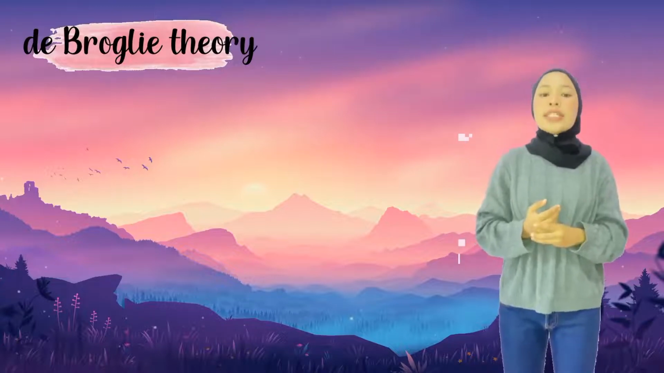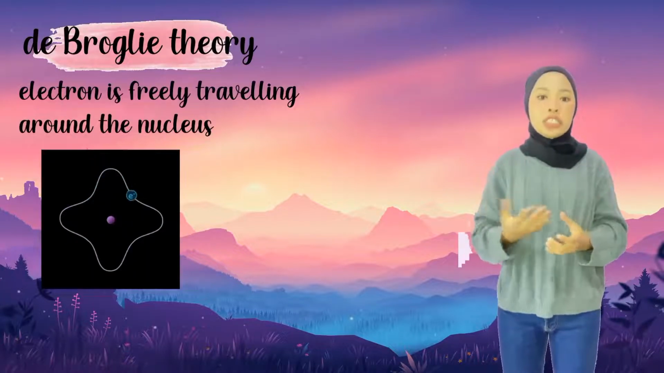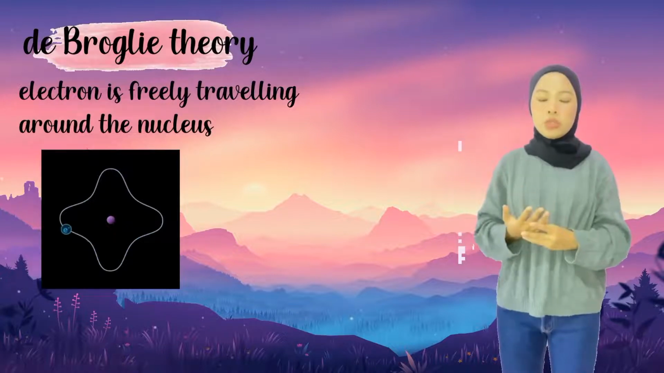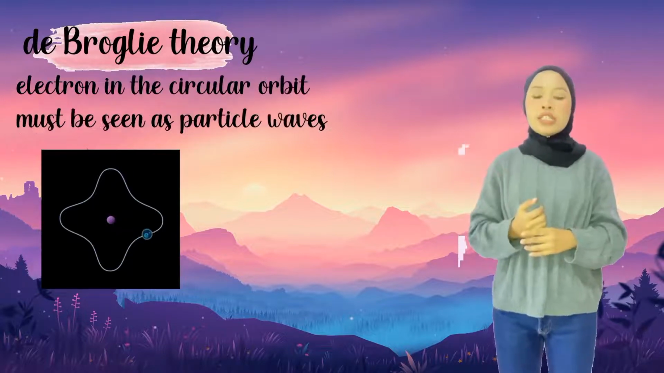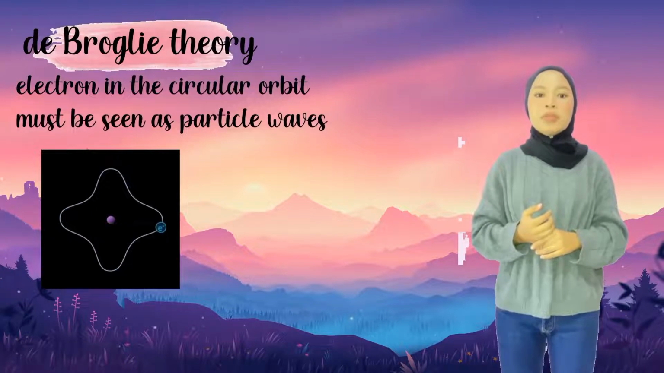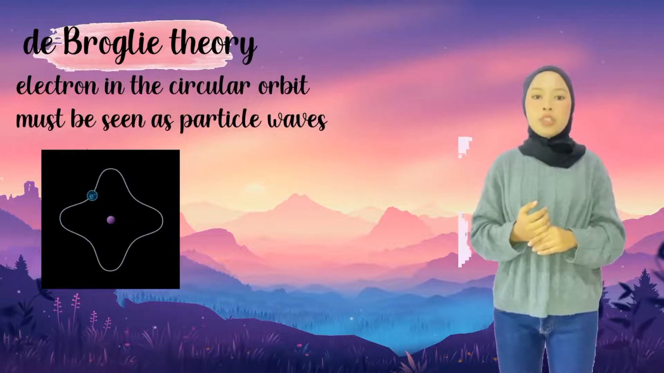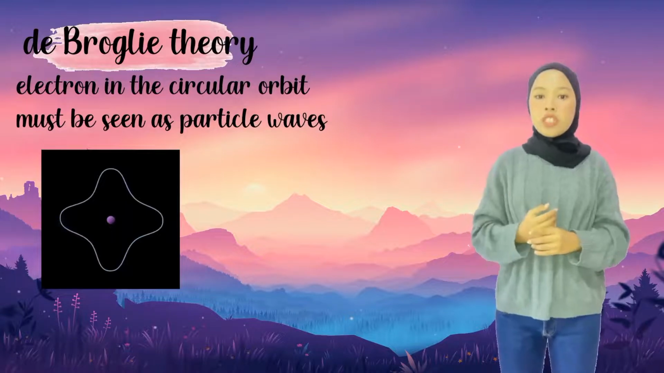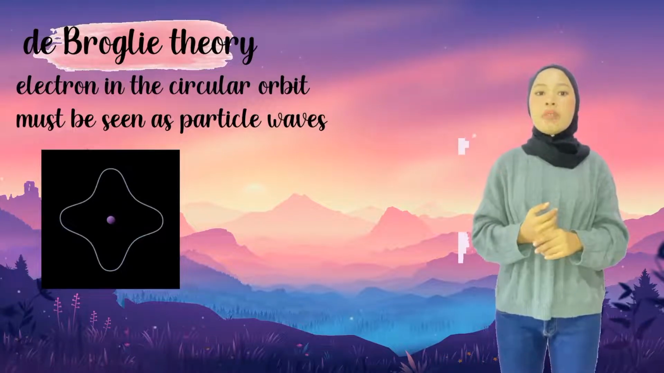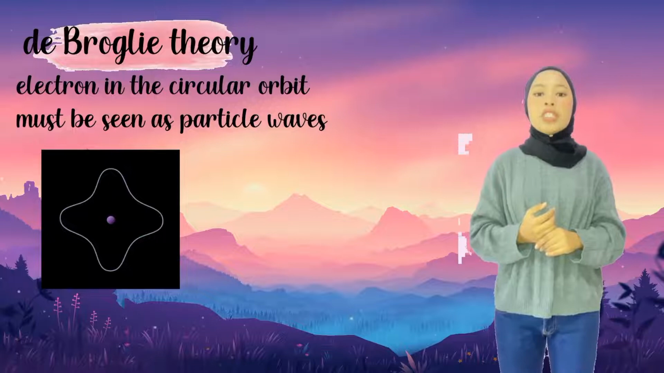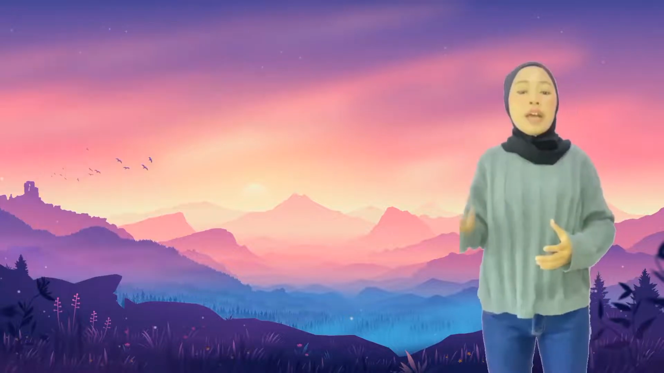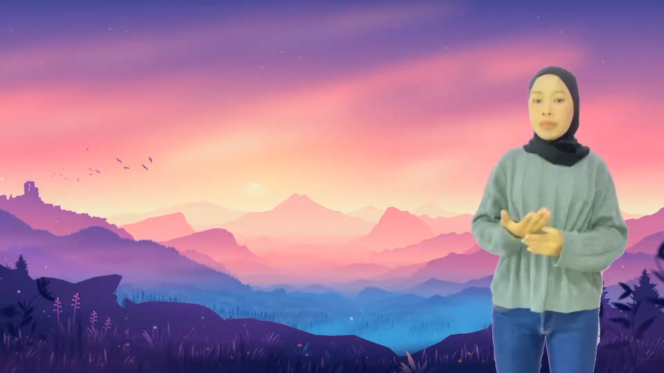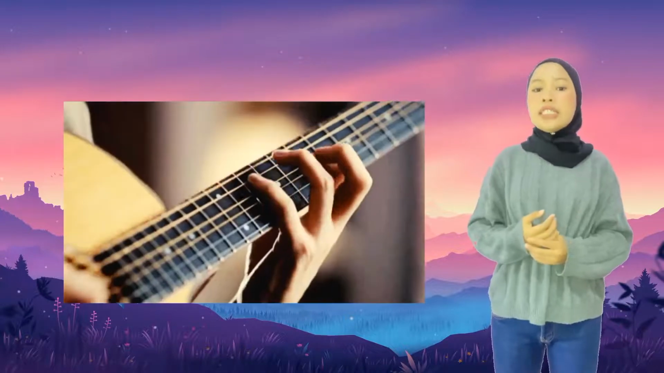model. He said that the electron is traveling freely around the nucleus. He argued that the electron in its circular orbit must be seen as a particle wave, as it is traveling as a wave, and the electron can only exist as a standing wave at specific discrete energies. An example we can use for his statement is when we pluck a guitar string.